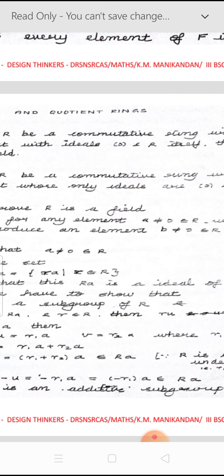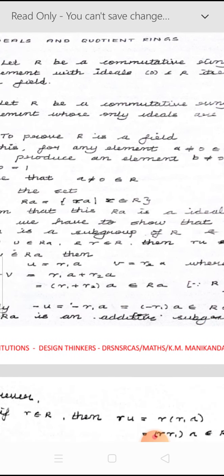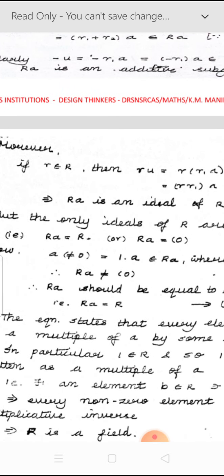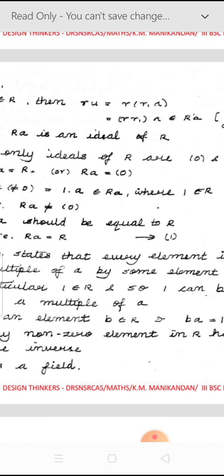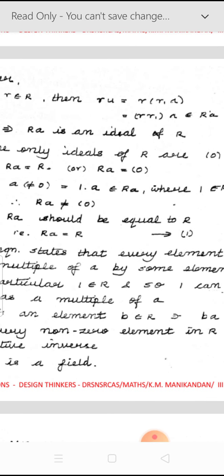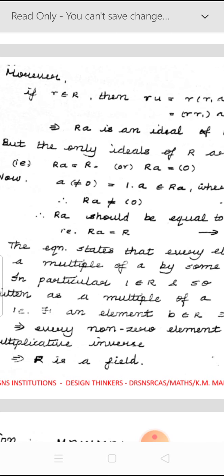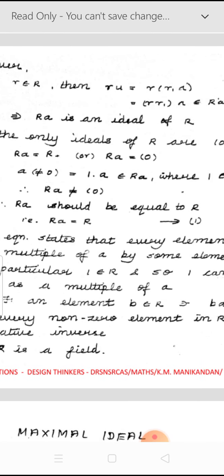So therefore that capital RA must be equal to either the 0 ideal or the capital R ideal. That we have to prove now. We are given that the only ideals of R are 0 and capital R. So therefore RA must be equal to R or RA equal to 0.